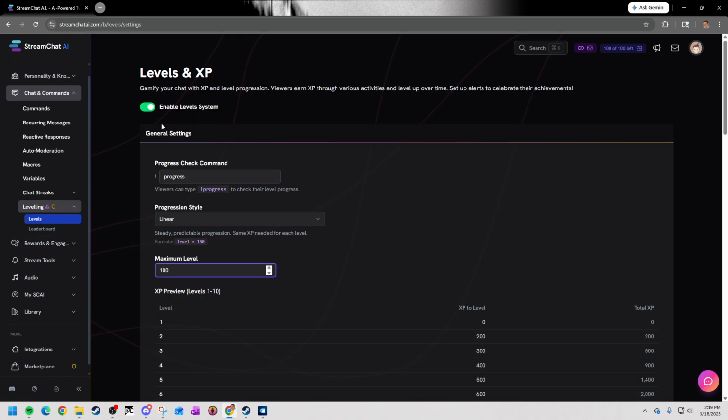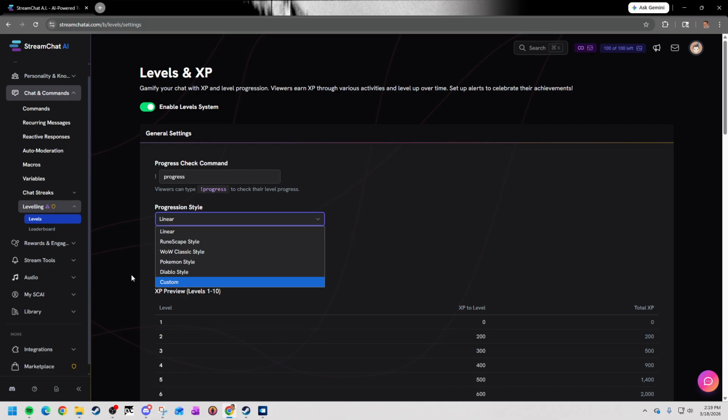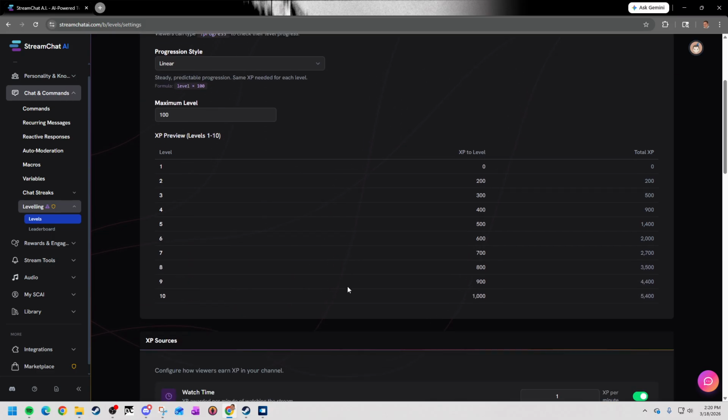First of all, make sure you enable the leveling system. You can create a progress check command where viewers can use this command to double check what their level is. You can change the progression style: linear, RuneScape, WoW, Pokemon, Diablo, or just custom. You can set your maximum level, and then you can see an example of what the levels will look like and what the numbers are to actually get to those levels.